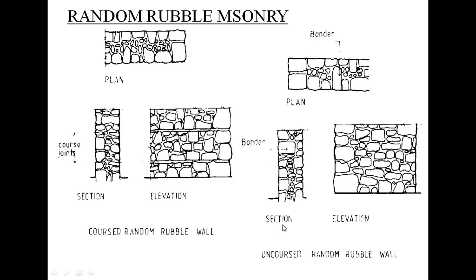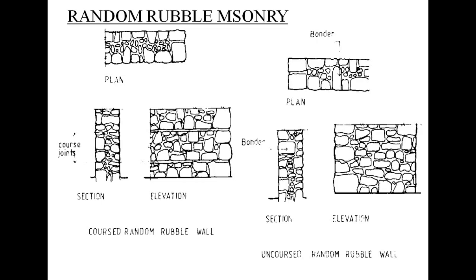Okay, so this is about the uncoursed random rubble masonry. This is the elevation of these two types. What is meant by random rubble uncoursed masonry? This is the roughest and cheapest form of stone masonry work. In this type, the stones are of widely different sizes. The same size stones are not there, so each stone is different. Different sizes of stones are used in this type.